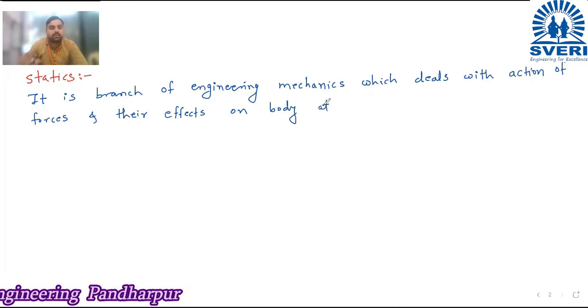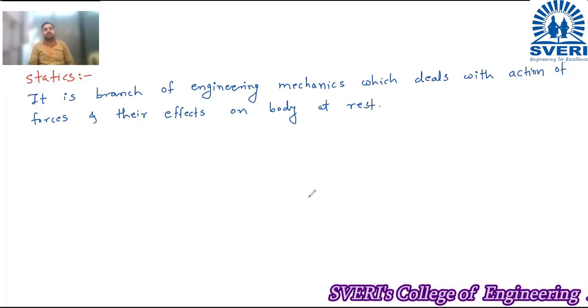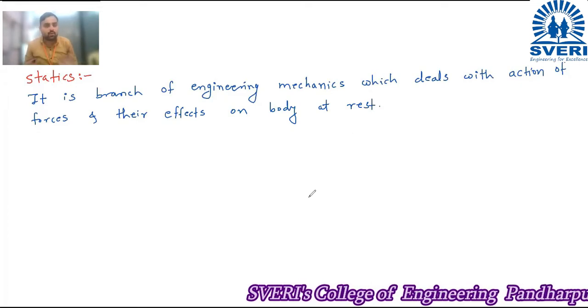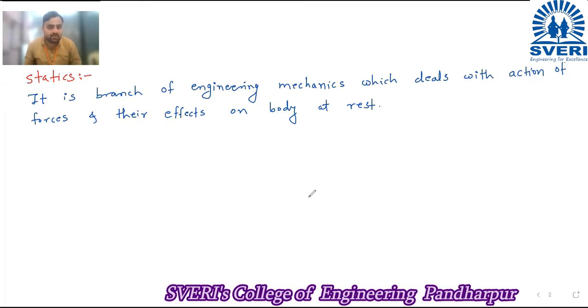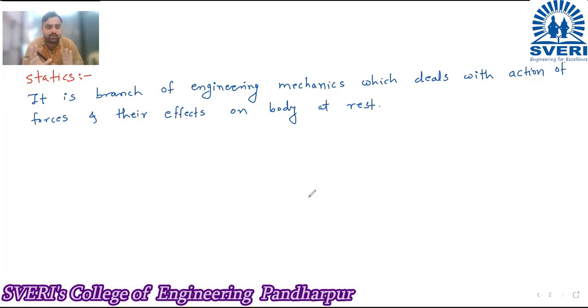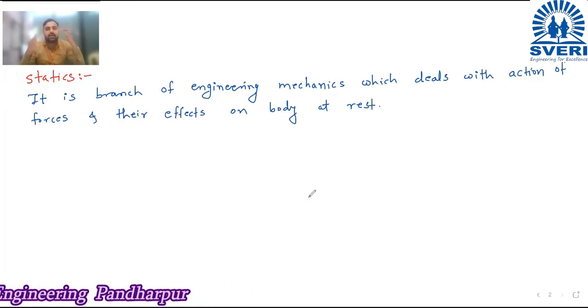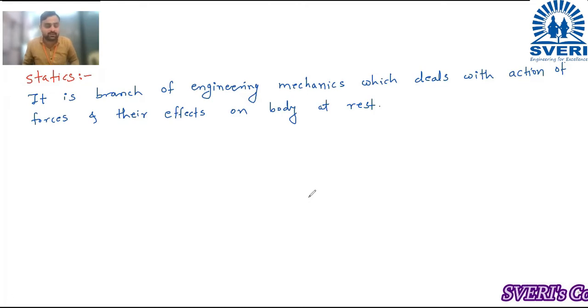at rest or motion? Rest. Okay, so the body is at rest, it is stationary. So this is the definition of statics. Easy definition. Don't try to by heart the definition. Try to remember the logic. When I say the word statics, immediately it should strike your mind that the body is at rest. That way you should try to remember. Don't by heart the things.